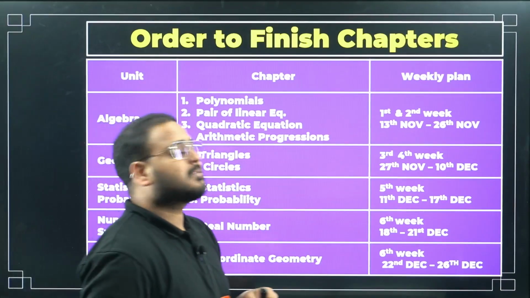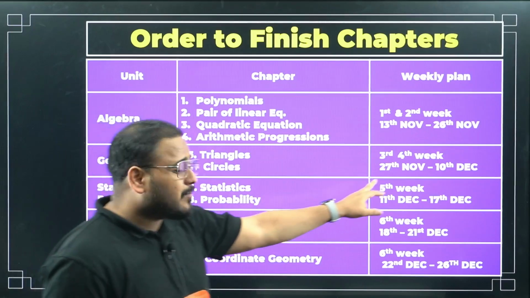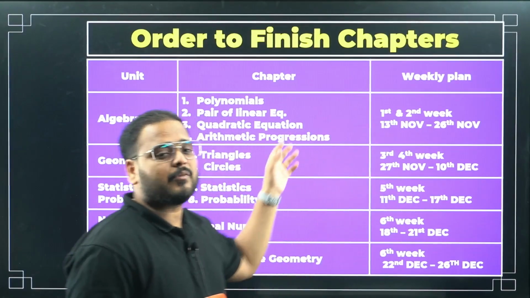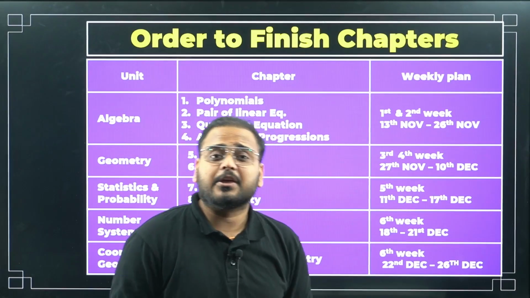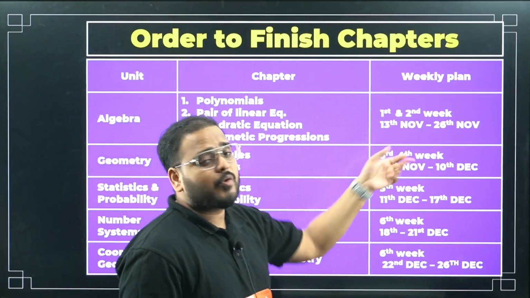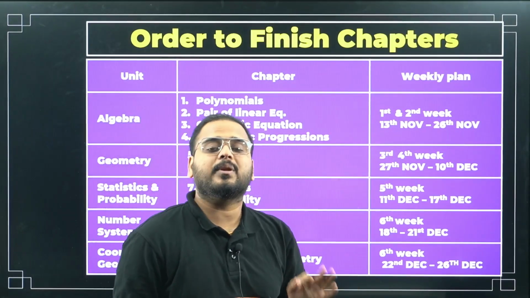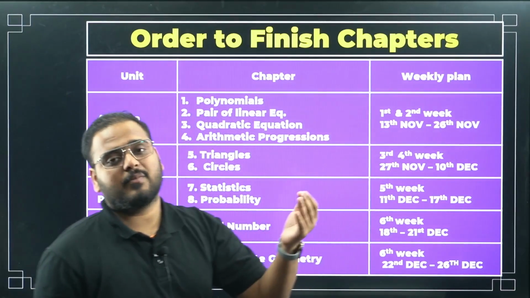Why have I taken geometry next? Because after doing algebra, some change is required. 2 chapters, 15 marks again. So you can take another 2 weeks over here. These 2 units are time taking units. So for that reason, almost 4 weeks are over here. But after finishing 4 weeks, how many marks have you taken? 35 marks are with you. 20 over here and 15 over here.